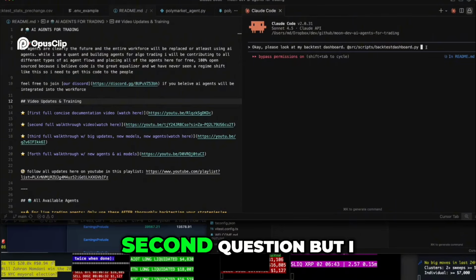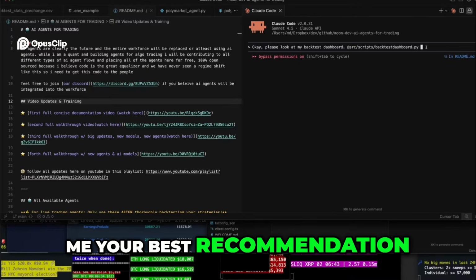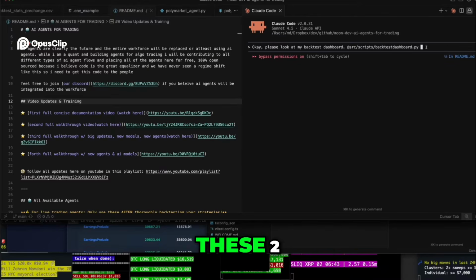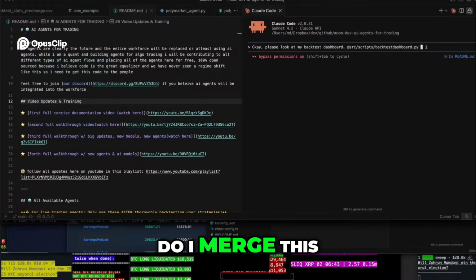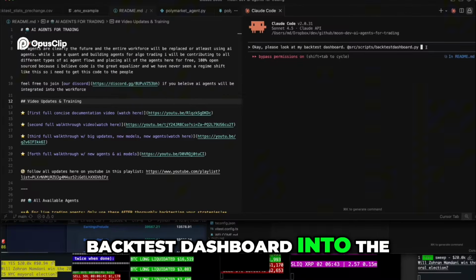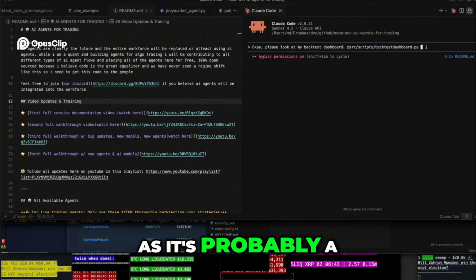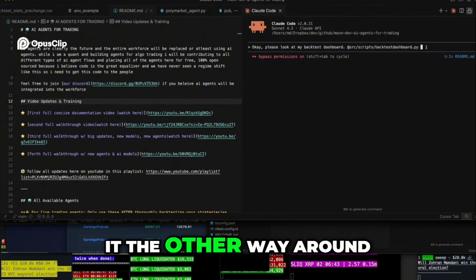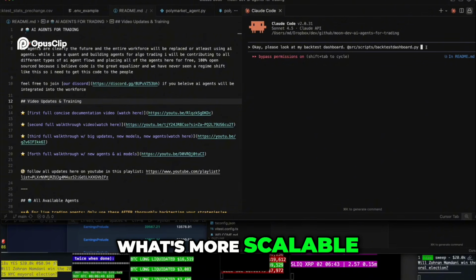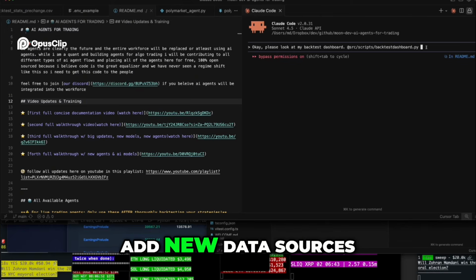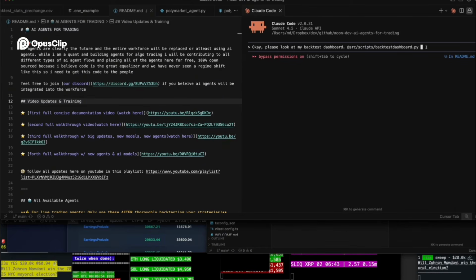So this is the second question, but I want you to give me your best recommendation on how to merge these two. Do I merge this backtest dashboard into the Luxy dashboard, which is the AI chat, as it's probably a bigger project, or do I do it the other way around? What's more scalable? I'm going to continue to add new data sources, new apps, tabs, things that are useful for algo traders.